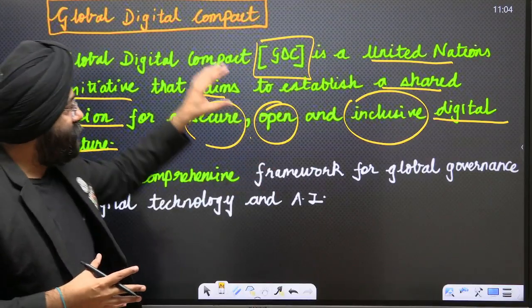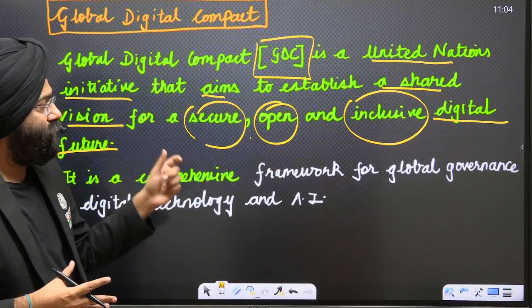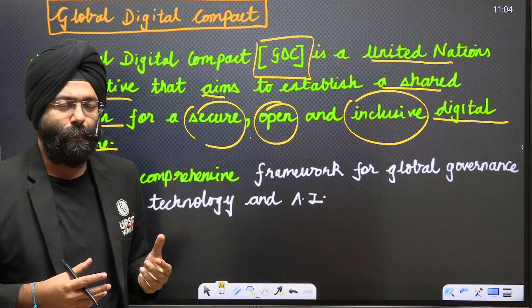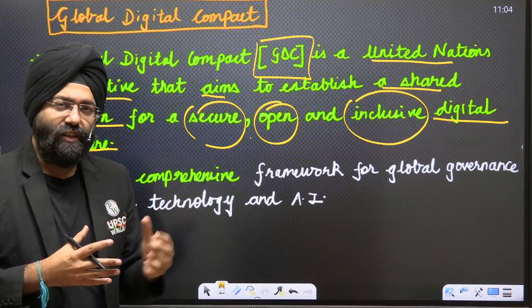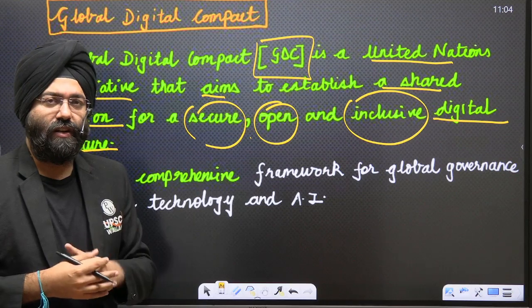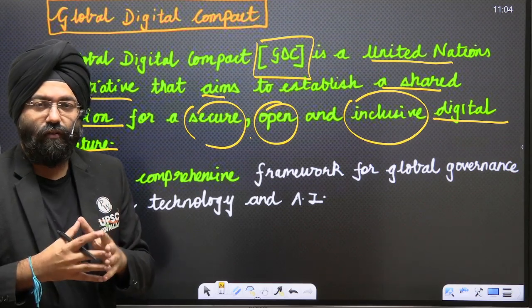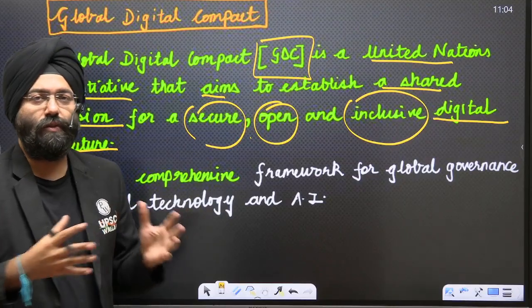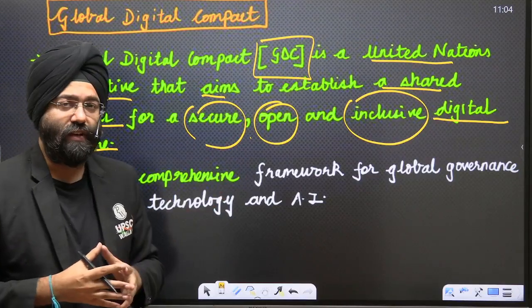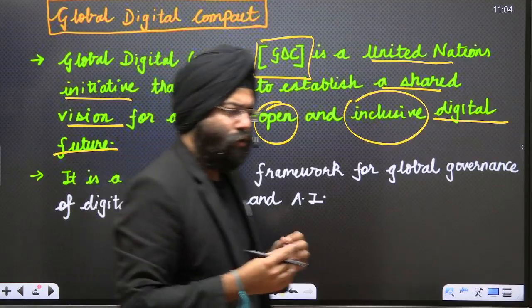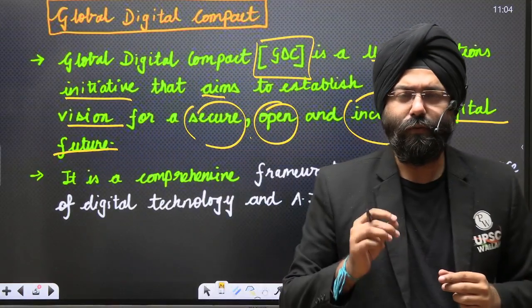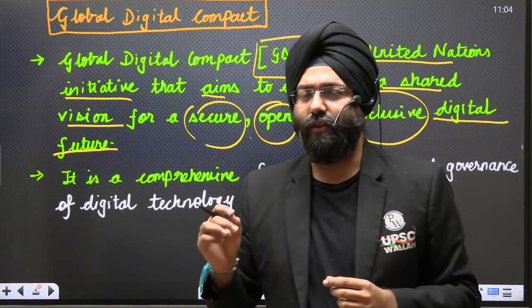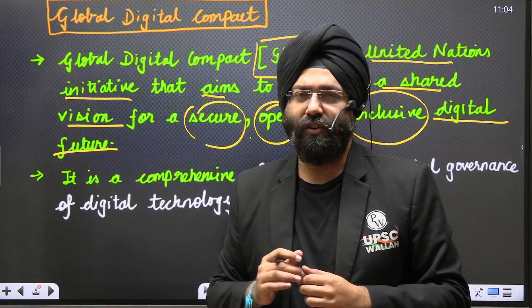So this particular Global Digital Compact focuses on it being secure. That means if privacy issues are there or infringement is there or, let us say, hacking is there, then we have to have a protocol, dimensions and preventive measures. Open, so that it should be for everybody. Next is inclusive. That means nobody should be excluded from the gains derived from the digital revolution that is taking place.